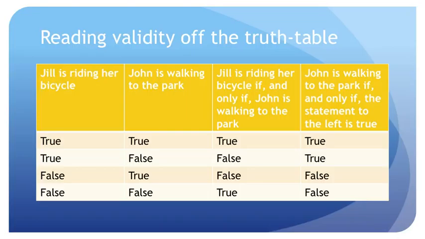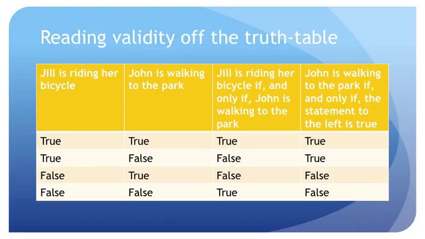So that means that that last biconditional, that John is walking to the park if and only if premise 1 is true, is going to be true in the first 2 of our scenarios. It's going to be true when it's true that Jill is riding her bicycle and true that John is walking to the park. It's also going to be true when it's true that Jill is riding her bicycle and false that John is walking to the park.